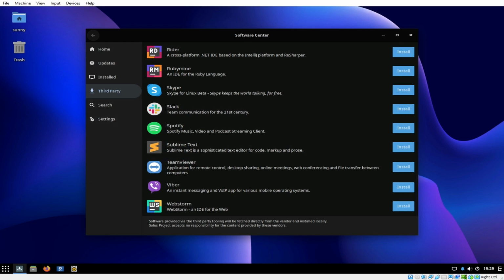So what makes it a unique distribution compared to others? As I've said, Budgie is based on GNOME technology, and it uses some of that particular technology in some of its apps, such as settings and calendar, just to name a few.